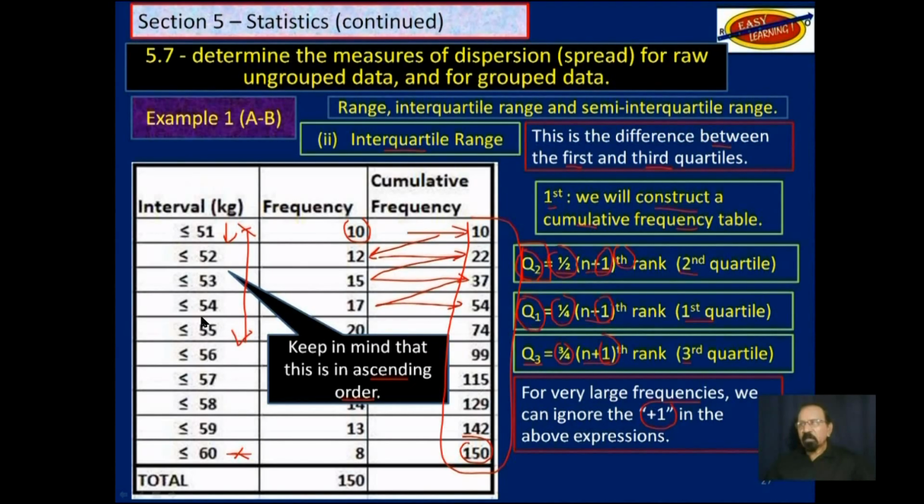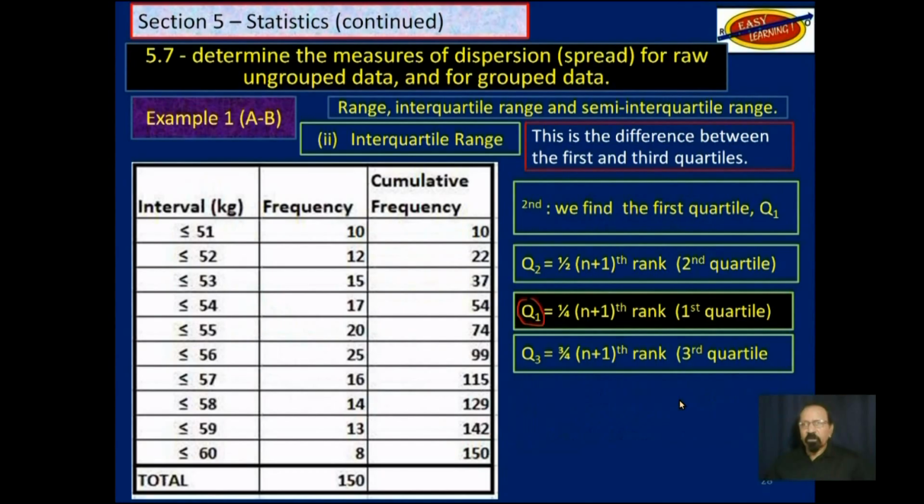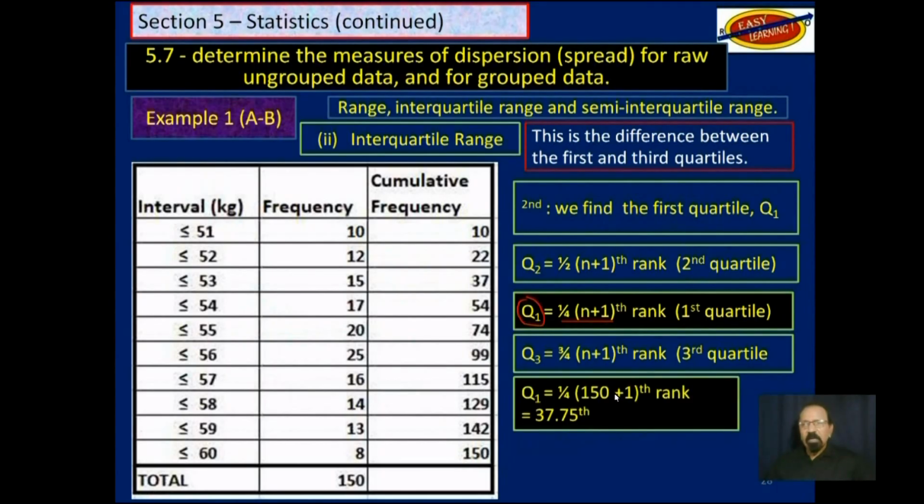But now, these numbers are in ascending order. So let's find the first quartile, which is quarter of n plus 1. That's a rank. So when we find quarter of 150 plus 1, we get 37.75. That's a rank. We need to locate the number at that position.